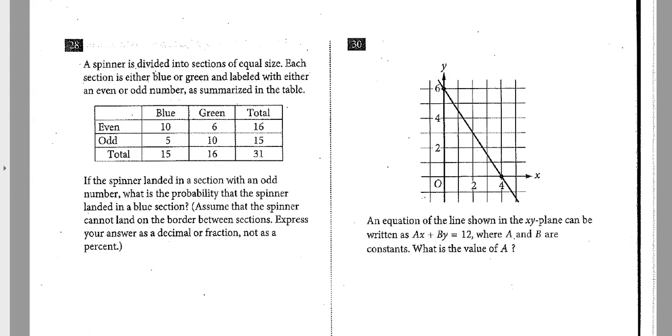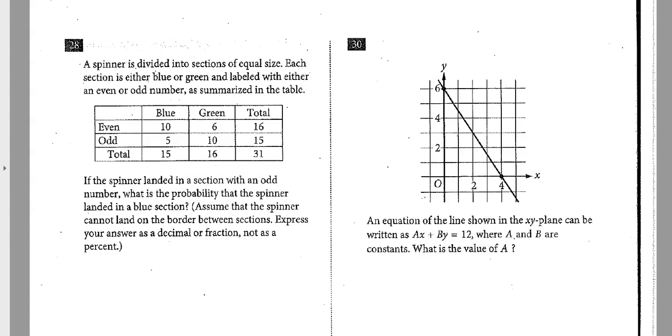All right, what do we have here? A spinner. So this is a table. Looks like a probability two-way table. They really like these. So know that in two-way tables, they go across and then they go down. If you focus on this row, this is the even row. So it looks like there's 10 blue, 6 green that are even. Then you have an odd row. So you notice that 5 plus 10 equals 15. So you can go that way.